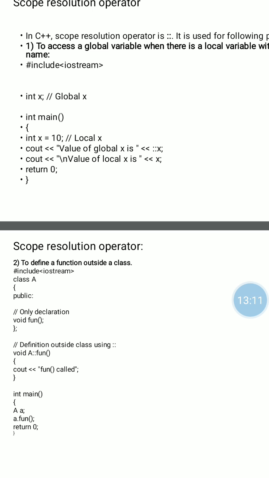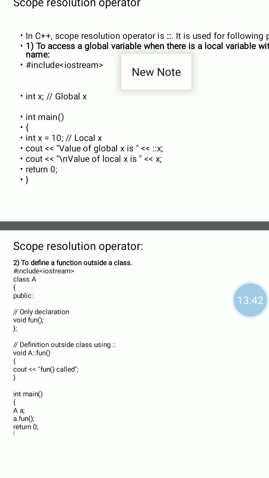The variable which is declared outside any function body is called a global variable. I repeat it again, the variable which is declared outside any function definition is called a global variable. So here integer x is a global variable.